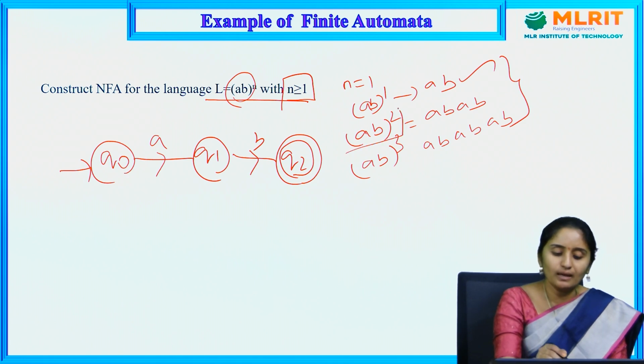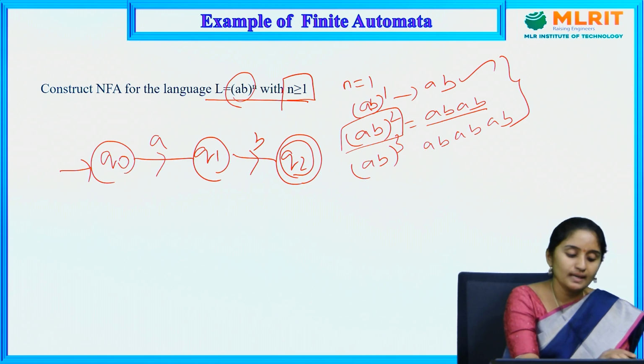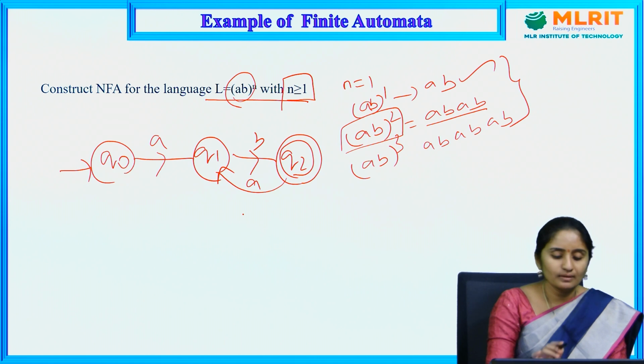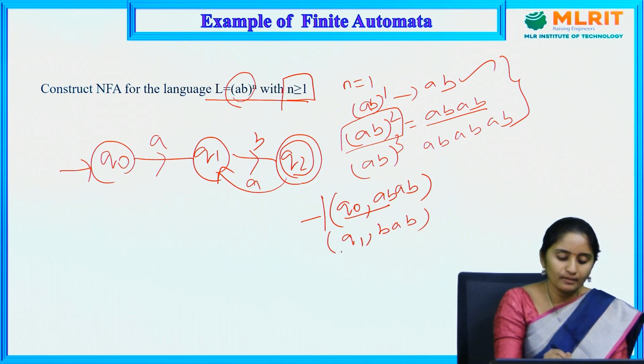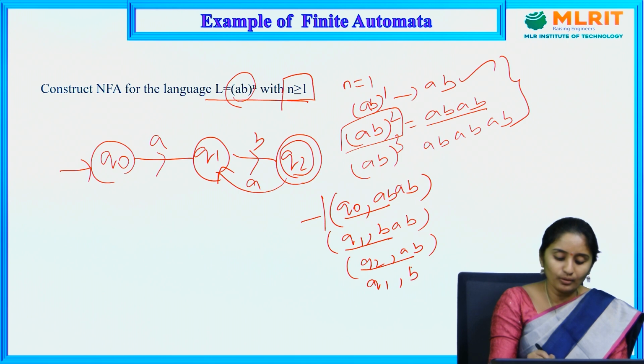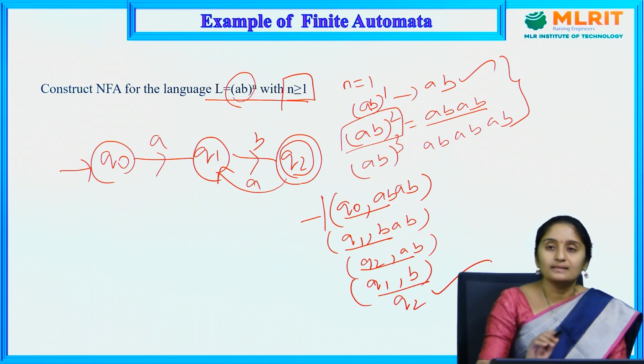The next one is (AB) whole square, nothing but ABAB. So it reads ABAB. Let us check it here. Q0 on A moves to Q1. Q1 on B moves to Q2. Q2 on A moves to Q1. Q1 on B moves to Q2. So the string is accepted, as it is reaching my final state.